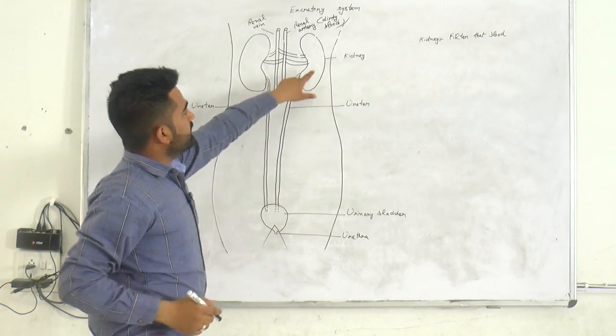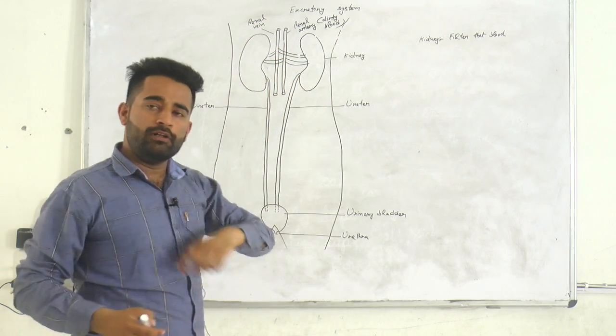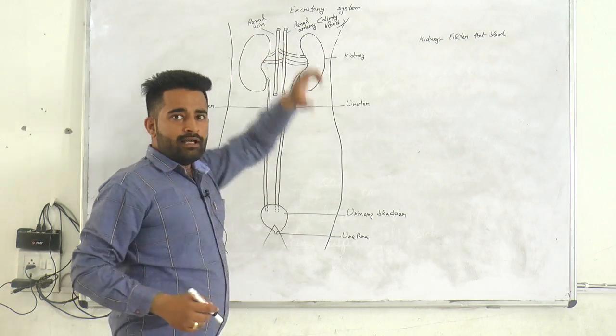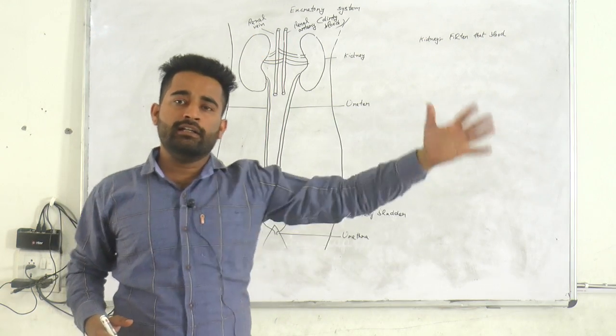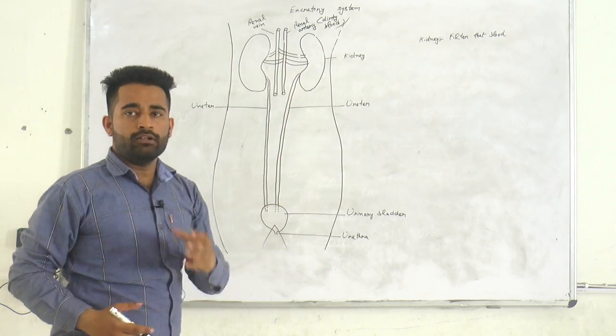After the kidney filters the blood, it passes the cleaned blood to the renal vein, and the renal vein sends that clean blood to the whole body. In this way, kidneys act as a filter of the blood.